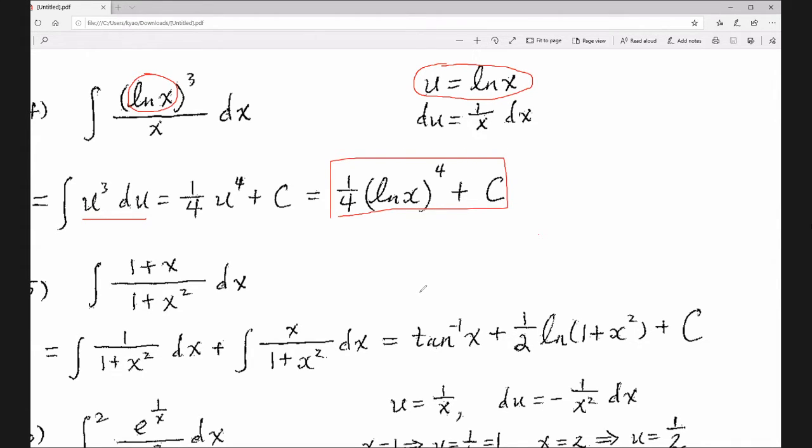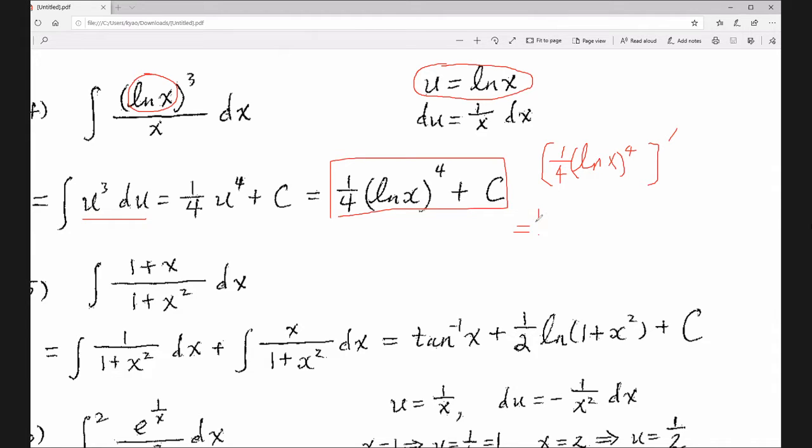How can we verify this answer is the right answer? By taking the derivative. So let's do it, okay? Let's refresh your memory, because the derivative is so important in calculus, right? Find the derivative of this function and make sure that your derivative is equal to the original function, okay? Find the derivative by using the chain rule.